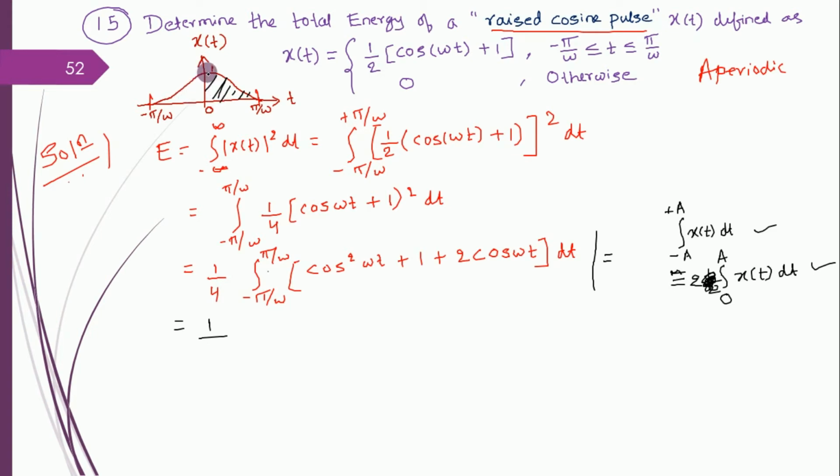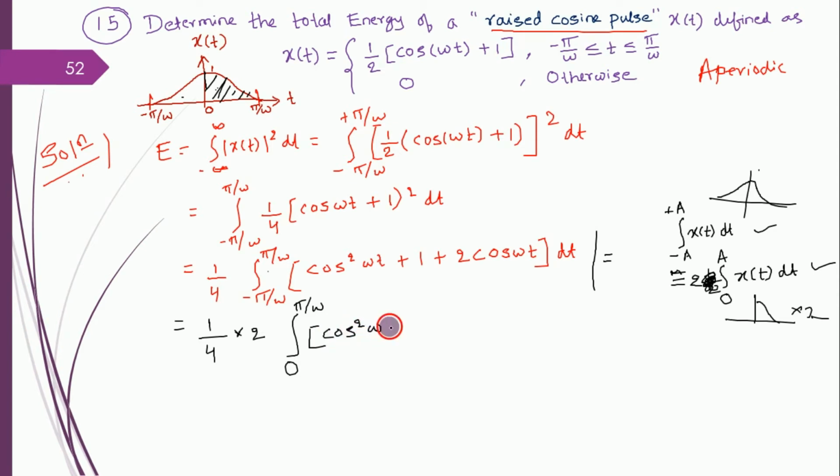So if I ask you to find the area of the whole of this, what I do is I find the area of only this part, and I'll multiply it by 2 because I know that it is symmetric. That's what I'm doing here. It's like finding the area of the whole of this by finding the area of only this part, and I'm multiplying into 2 because it results in the same answer. So 1 by 4, I apply this one, into 2, and I apply integration from 0 to pi by omega.